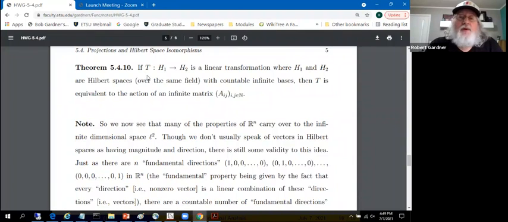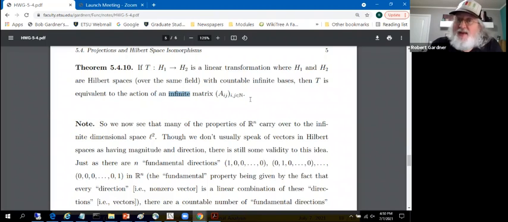A theorem without proof, the proof is quite similar to the way you would do it in sophomore linear algebra, says if T is a linear transformation from Hilbert space H1 to H2, requiring these to have the same scalar fields, and these to have countable infinite Schauder bases, then T is equivalent to the action of an infinite matrix, A sub ij, i and j ranging over the natural numbers. Same thing as in finite dimensions, except the matrices are infinite matrices now. Everything's countable, so we're good to go.